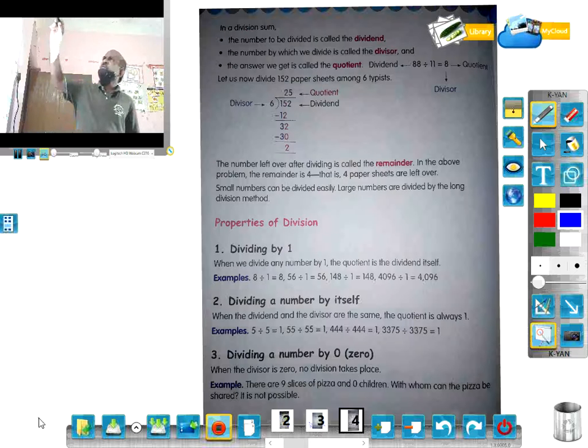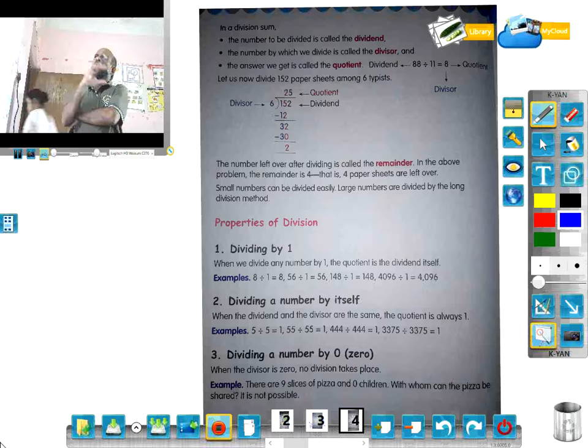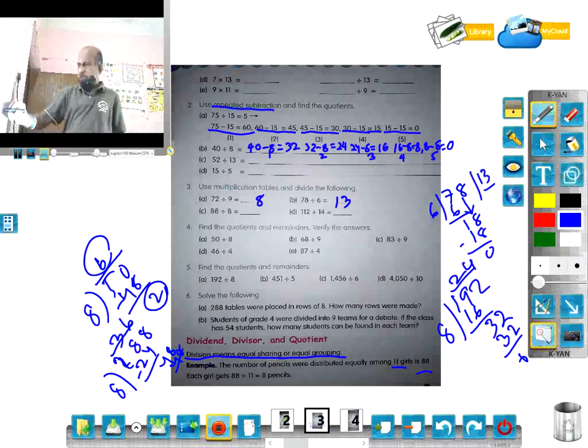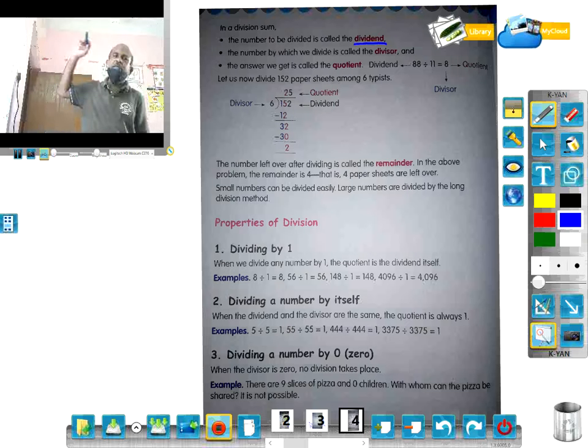Here in a division sum, the number to be divided is called the dividend. The number that we divide by another number is called the dividend. In the example, 88 pencils are there, so 88 is the dividend.